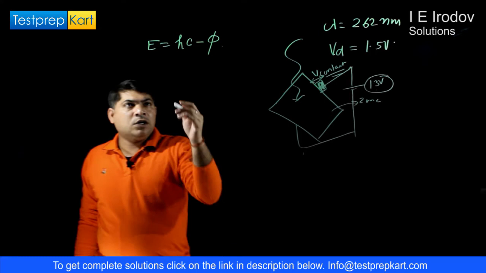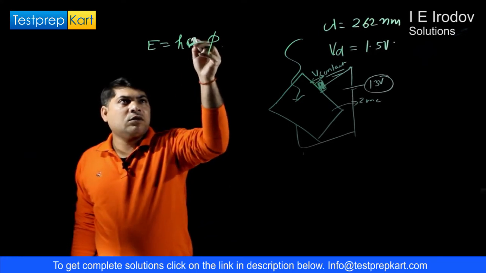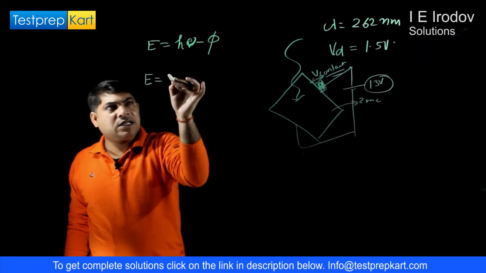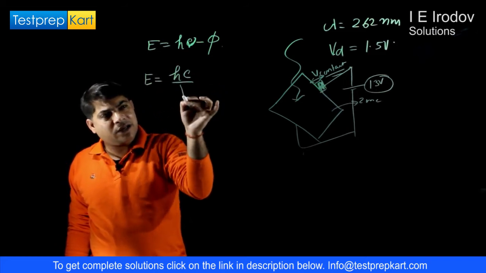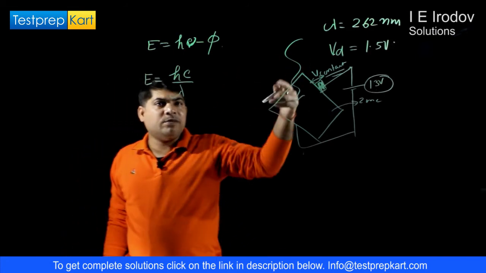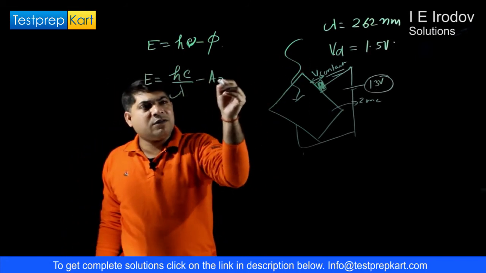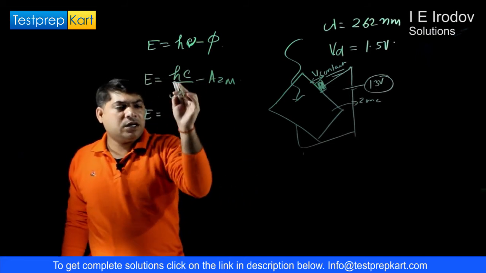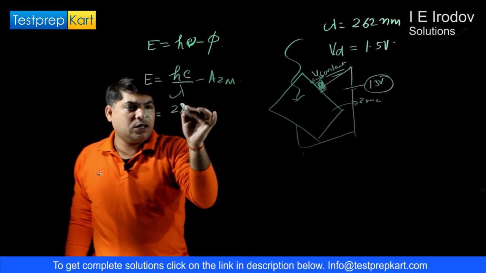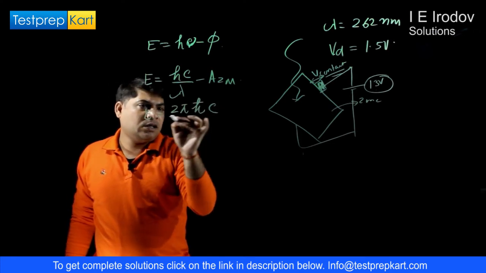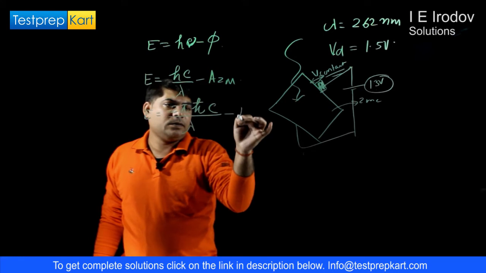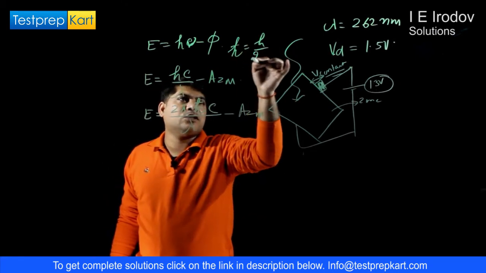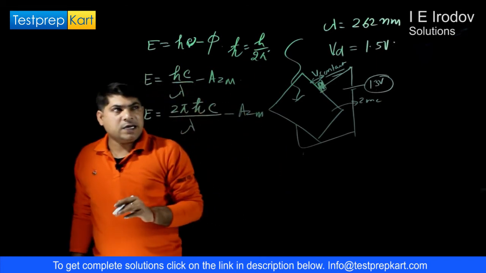This is h nu minus work function. So we can write this energy is equal to hc over lambda, due to this wavelength, minus the work function of zinc. Again I am repeating, in some books you may see an expression like this, because h cap is equal to h over 2 pi.